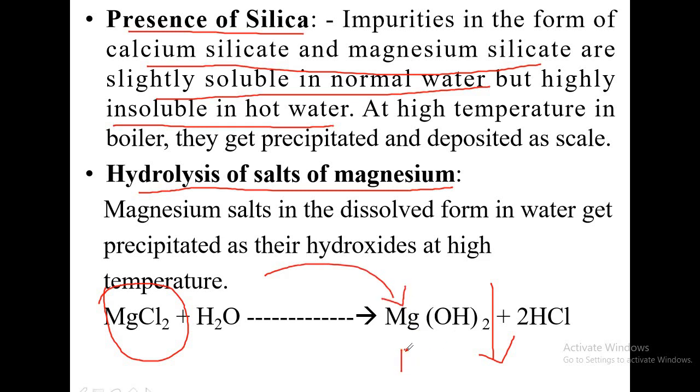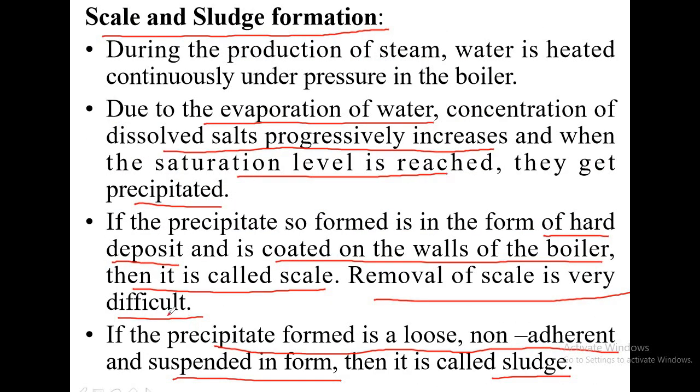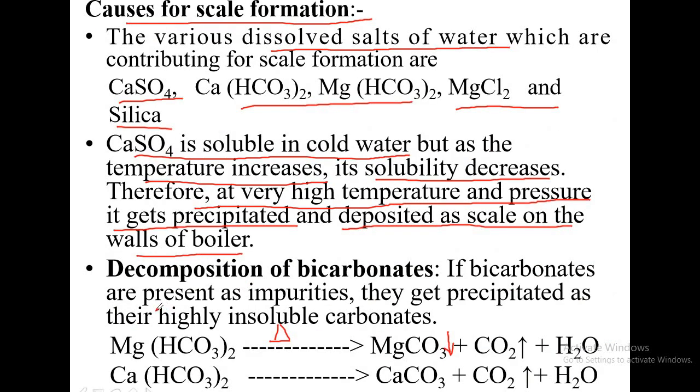Magnesium hydroxide is a precipitate. It gets deposited on the walls of the boiler and slowly gets converted into scale. So these are the main reasons for scale formation.